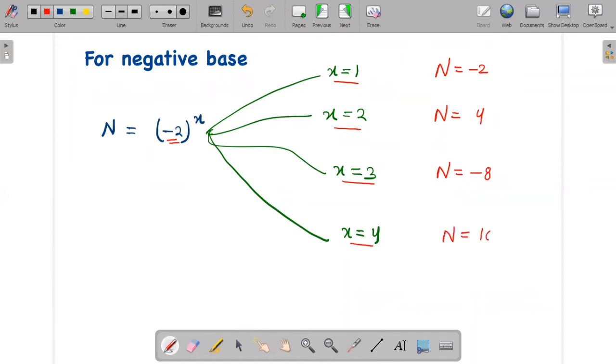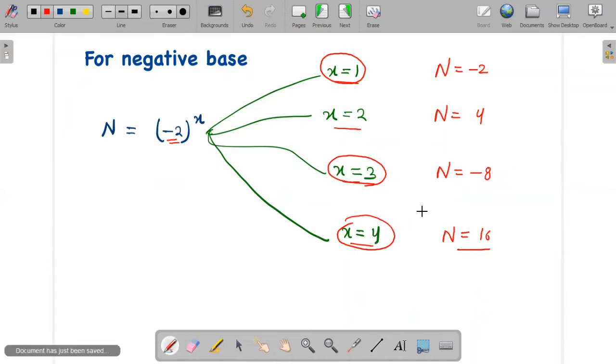I'm getting a positive response. As you can see, whenever I'm considering any odd value, I'm getting a negative response, but for an even number, I'm getting a positive response. That means it is violating the definition of an exponential function. Either your function should always be increasing or it should be decreasing. But what is actually happening in that function? The values keep increasing and decreasing at regular intervals. Thereby, for a negative base, your function will not work as an exponential one. And if it is not an exponential function, we can't convert it into a logarithmic one.